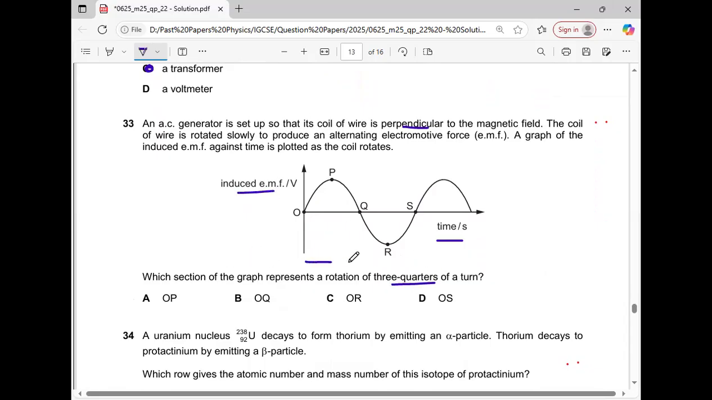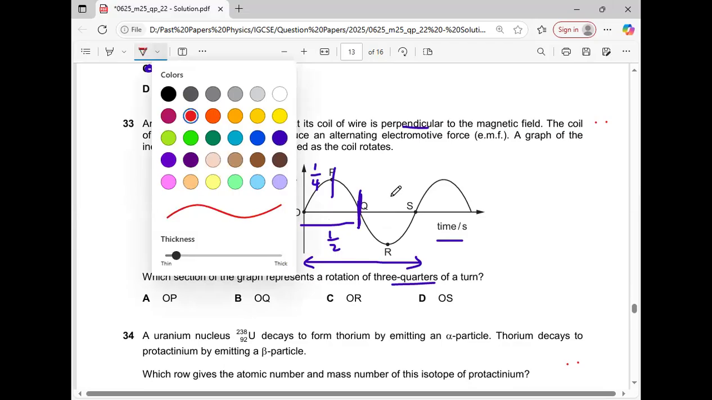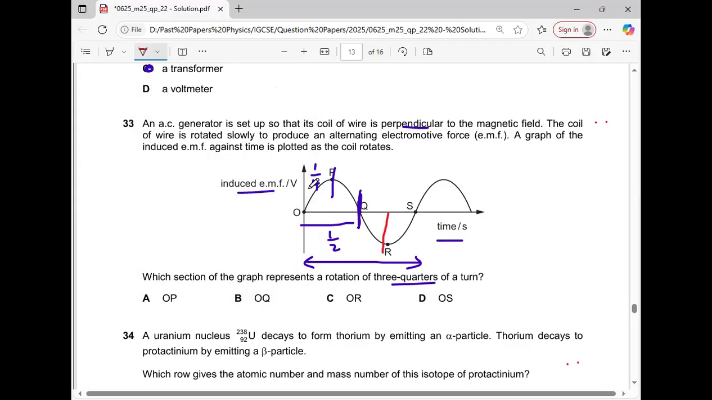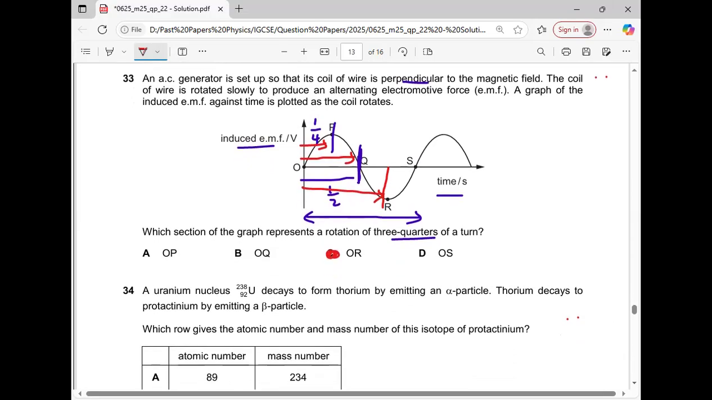Okay, if we consider this is the complete rotation, this will be the half rotation, and this will be the 1/4 rotation. So we have to move 3/4. So definitely we have to move the third part. Since this is the first part, 1/4, 1/2, and 3/4. So R. So which option will be correct? Which involves R, and that is OR. Option C will be the correct answer.